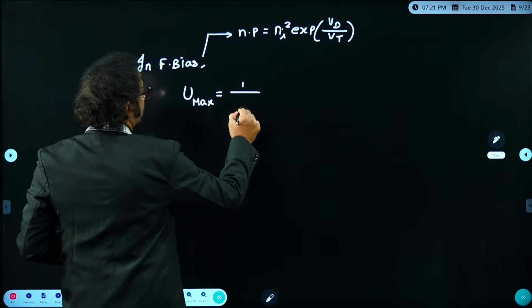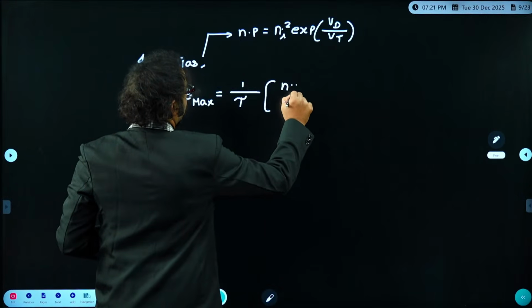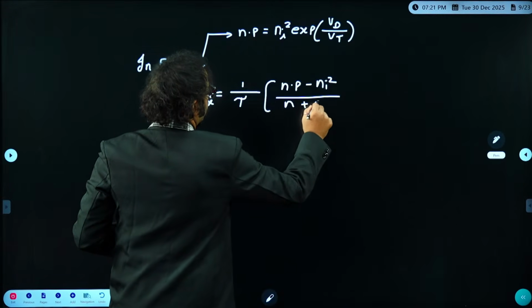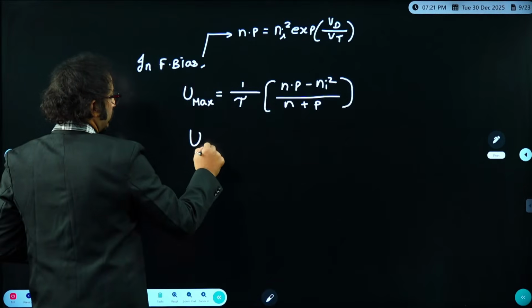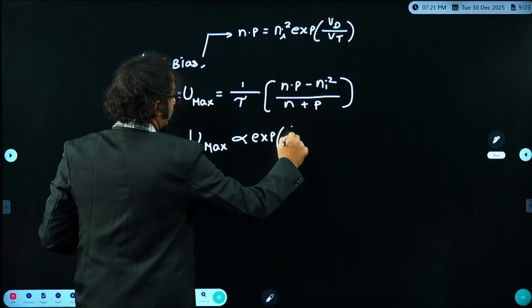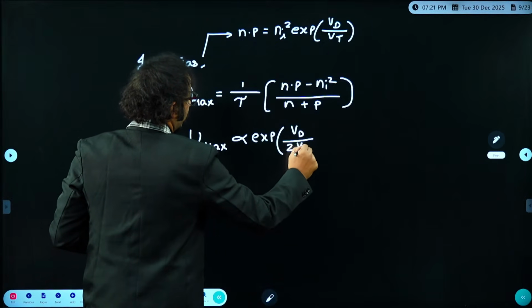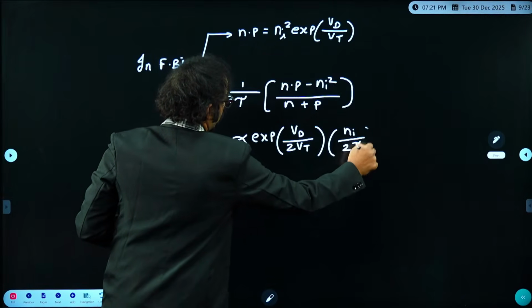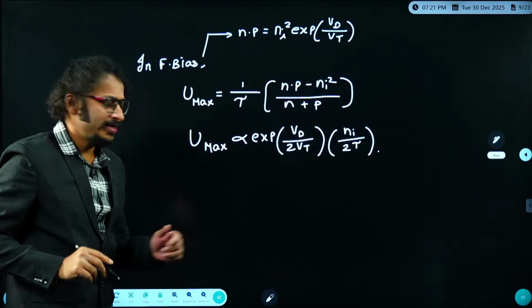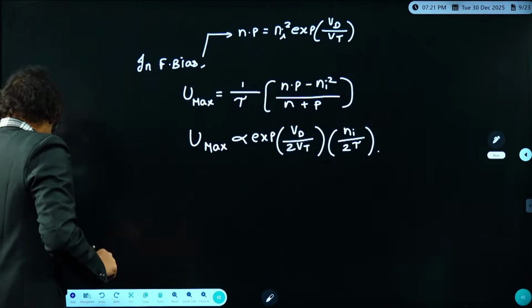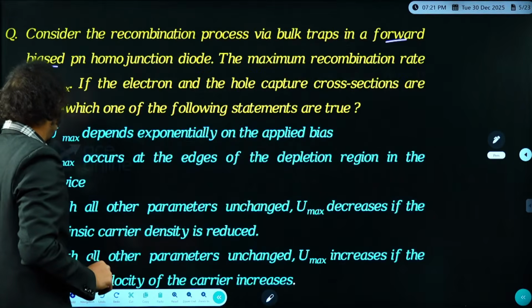Then U is 1 by tau into (n·p minus ni square) divided by (n plus p). That's it. So if you solve, you get Umax proportional to exponential of diode voltage by 2 Vt into ni by 2 tau. This is what you get. It is nothing but eta Vt, right? Eta Vt.